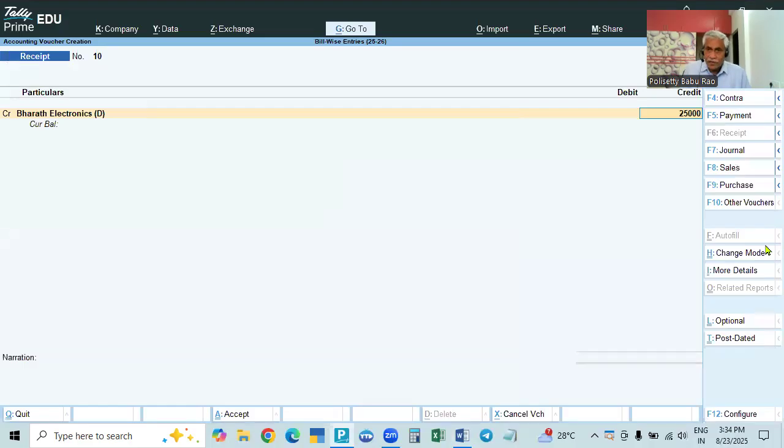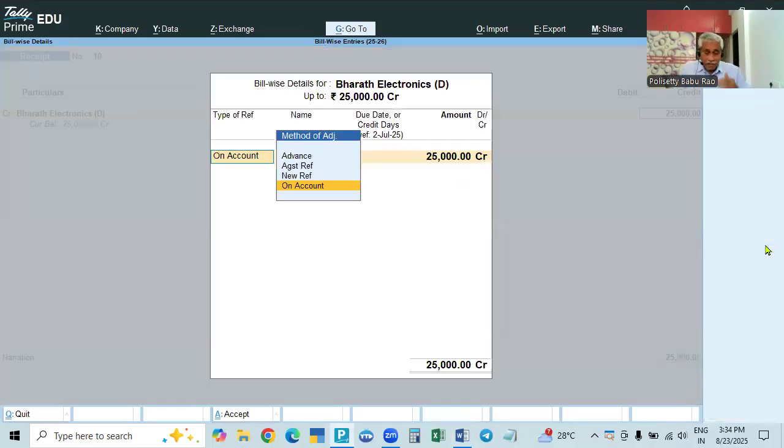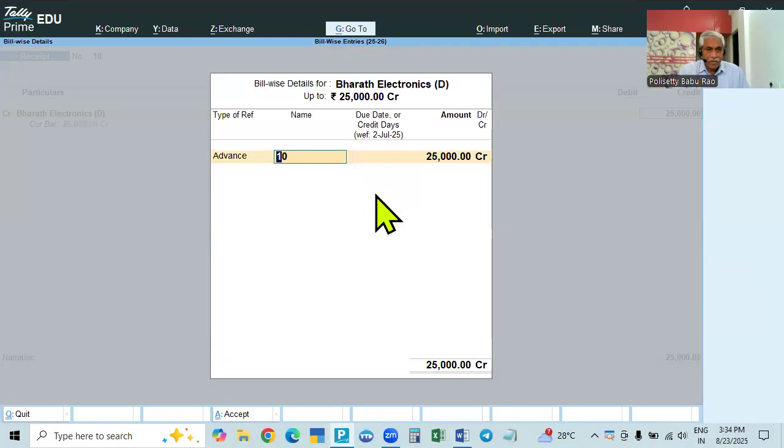25,000 rupees we received, and it will ask what is the bill of adjustment. Bill-wise details, there is no bill. It's only an adjustment. It's showing on account, but we have to save it as advance. So go to advance. The payment receipt voucher number it is taking, but it should not take. We have to give some name. So for Bharat Electronics, we will give BE slash ADV1, advance one.